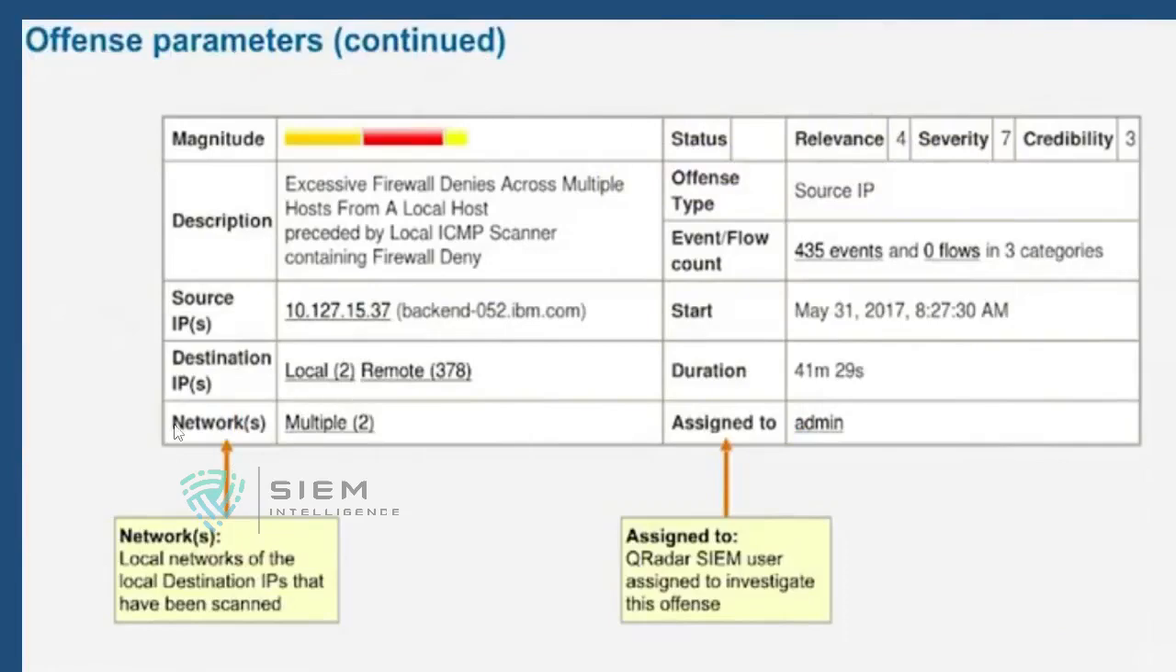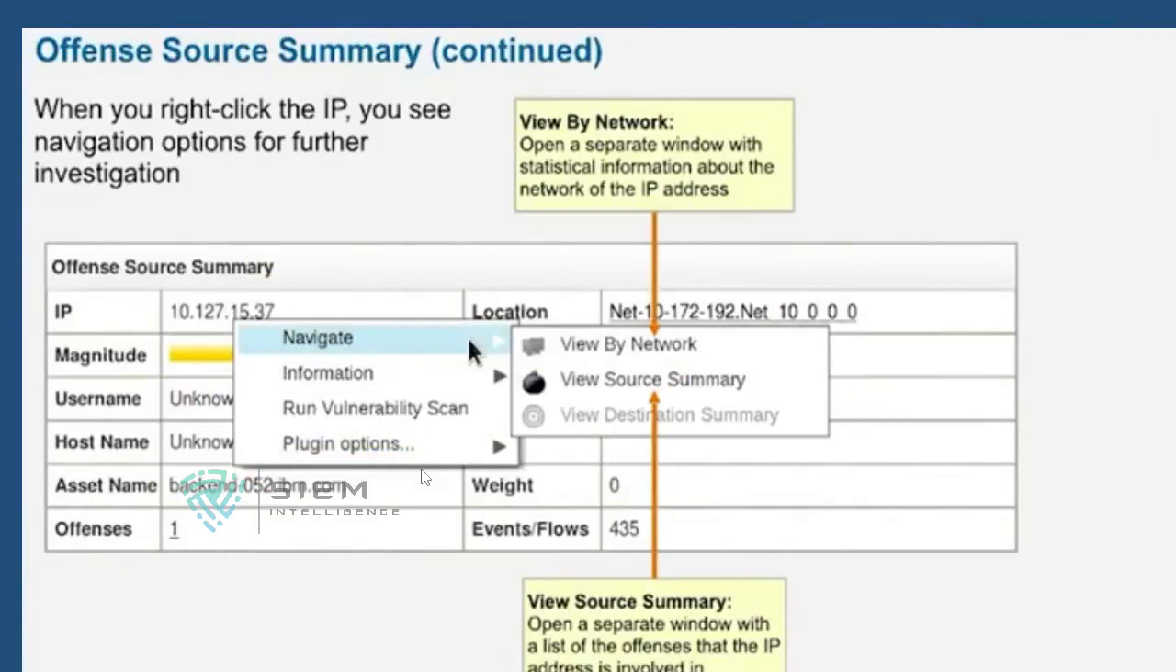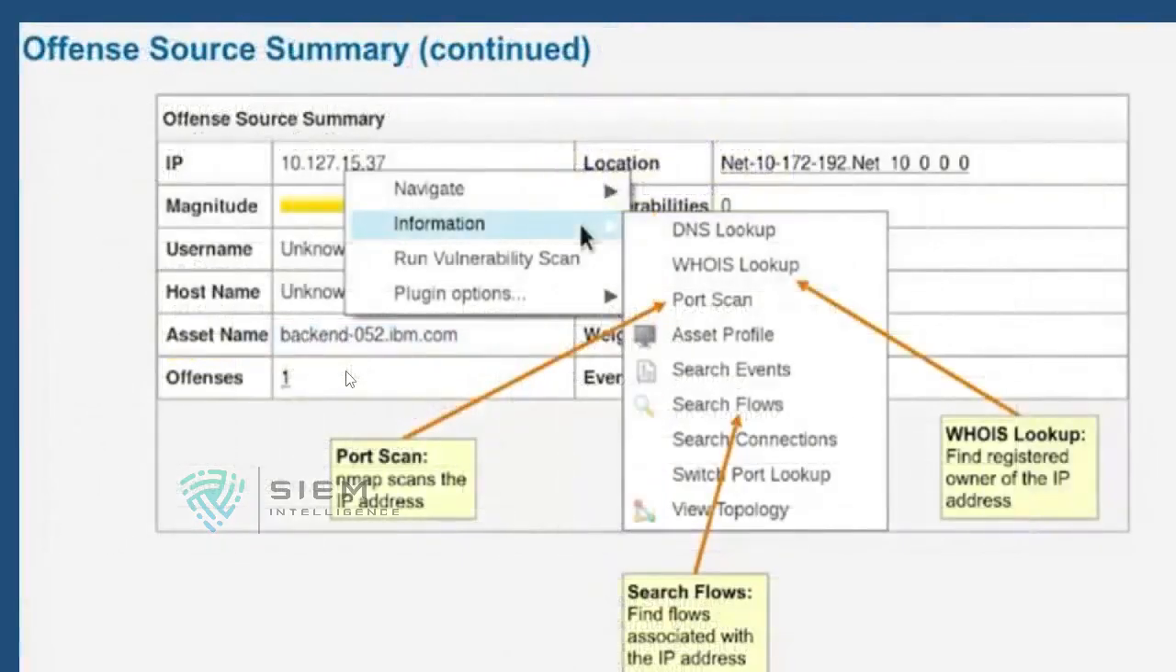You can also see the network and to whom you have assigned. I told you to right click and do the assign. You can see IP, magnitude, location of the network, and vulnerability. If there is anything, you can watch. You can navigate from the source IP. You can see network information, do NS lookup, DNS lookup, port scan and all these things. View topology, view port lookup, view connection, view slow search. You can run a vulnerability scan if you have the option, otherwise you can go for a port scan.